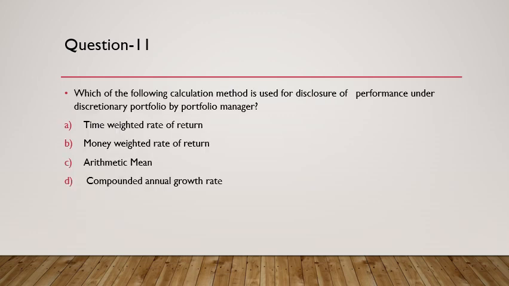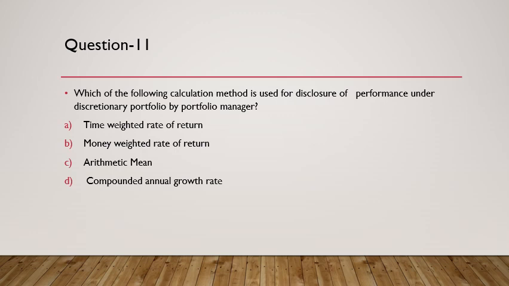Question number 11 is, which of the following calculation methods is used for disclosure of performance under discretionary portfolio by a portfolio manager? So if you have to calculate the return and present it, which method will you use? So obviously the method used is time weighted rate of return, which is TWROR.